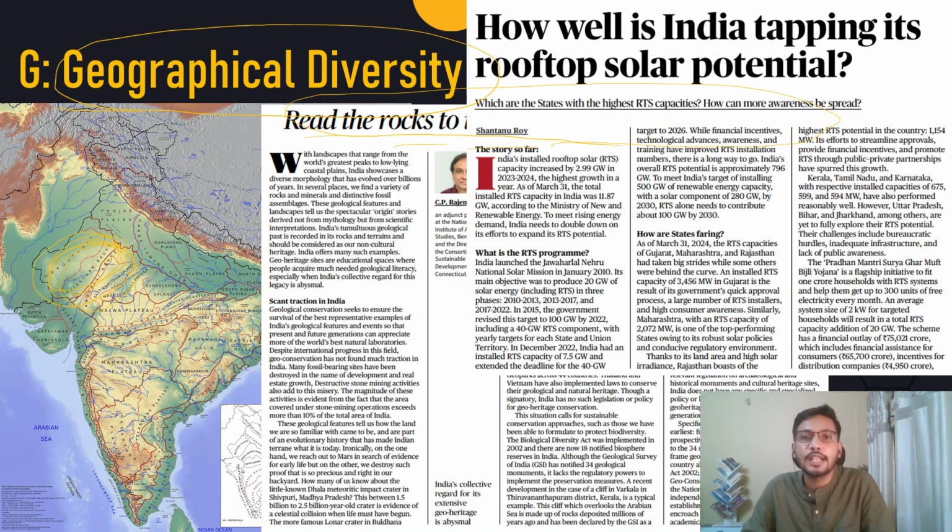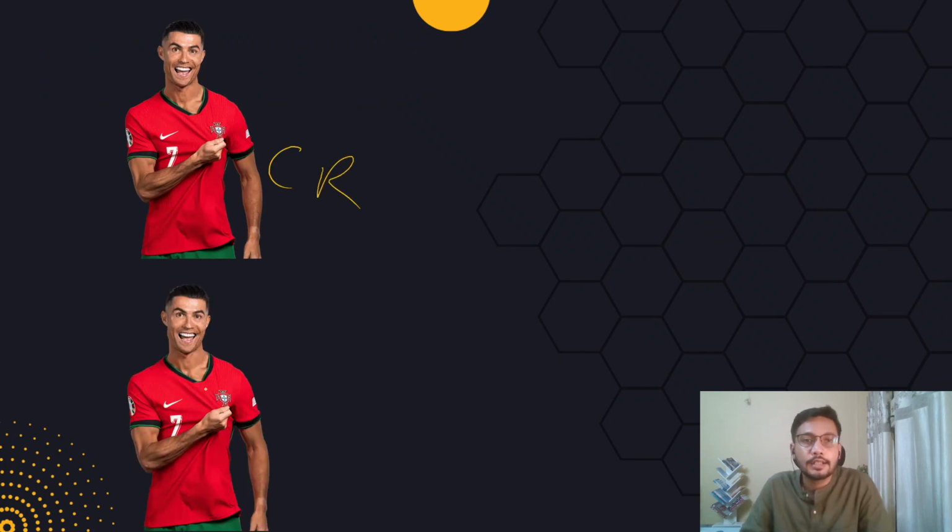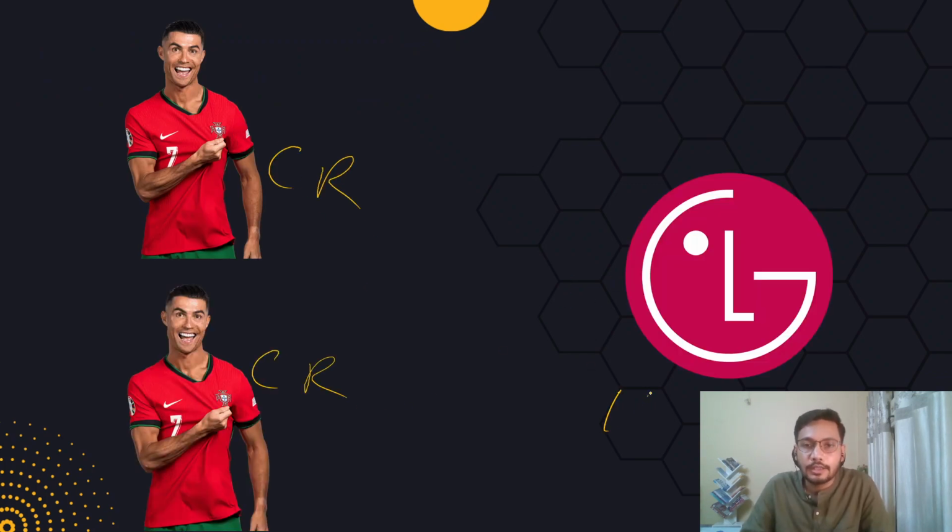Okay. Then, if we see how well is India tapping its rooftop solar potential. To understand this fact, there's not enough potential across India. There are some states which have a lot of potential, such as Rajasthan, such as Gujarat. But states like Meghalaya, Arunachal Pradesh, they don't have a lot of rooftop solar potential, right? So all that we have to understand, and we'll understand that only when we keep in mind that there's geographical diversity across India. Okay, so we had one CR, we've done another CR, and now we've done LG.